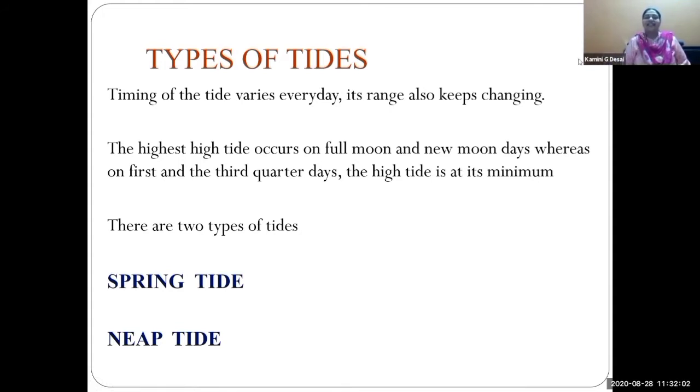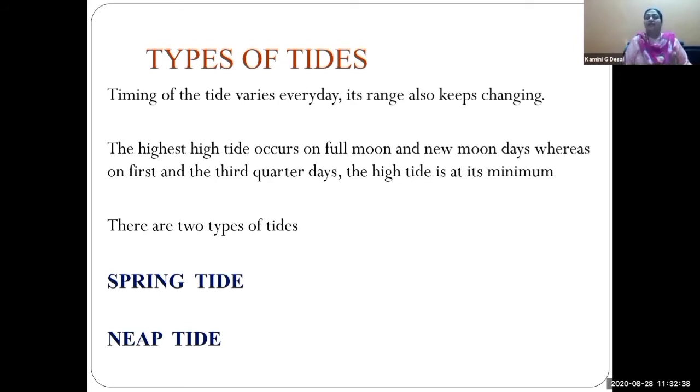Okay, the highest high tide occurs on full moon and new moon days, whereas on first and third quarter days, the moon position is in semicircle. The high tide is at its minimum. The maximum high tide is on the full moon day and the new moon day, whereas on the first and the third quarter days, the high tide is at minimum.